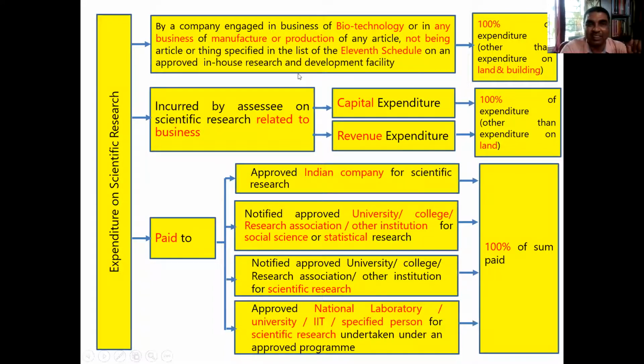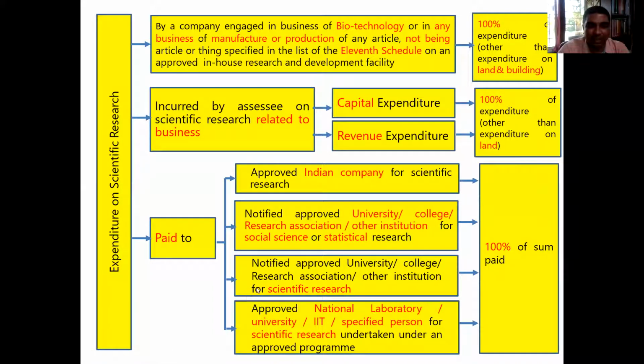The third option is that, let us say, the assessee doesn't have a biotechnology business, or he's not a manufacturer, and the scientific research is not related to his own business. But still, he has paid some money. Paid money to whom? To an approved Indian company for scientific research, or to a notified approved university, college, research association, or other institution for social science or statistical research, or to a notified approved university, college, research association, or other institution for scientific research.